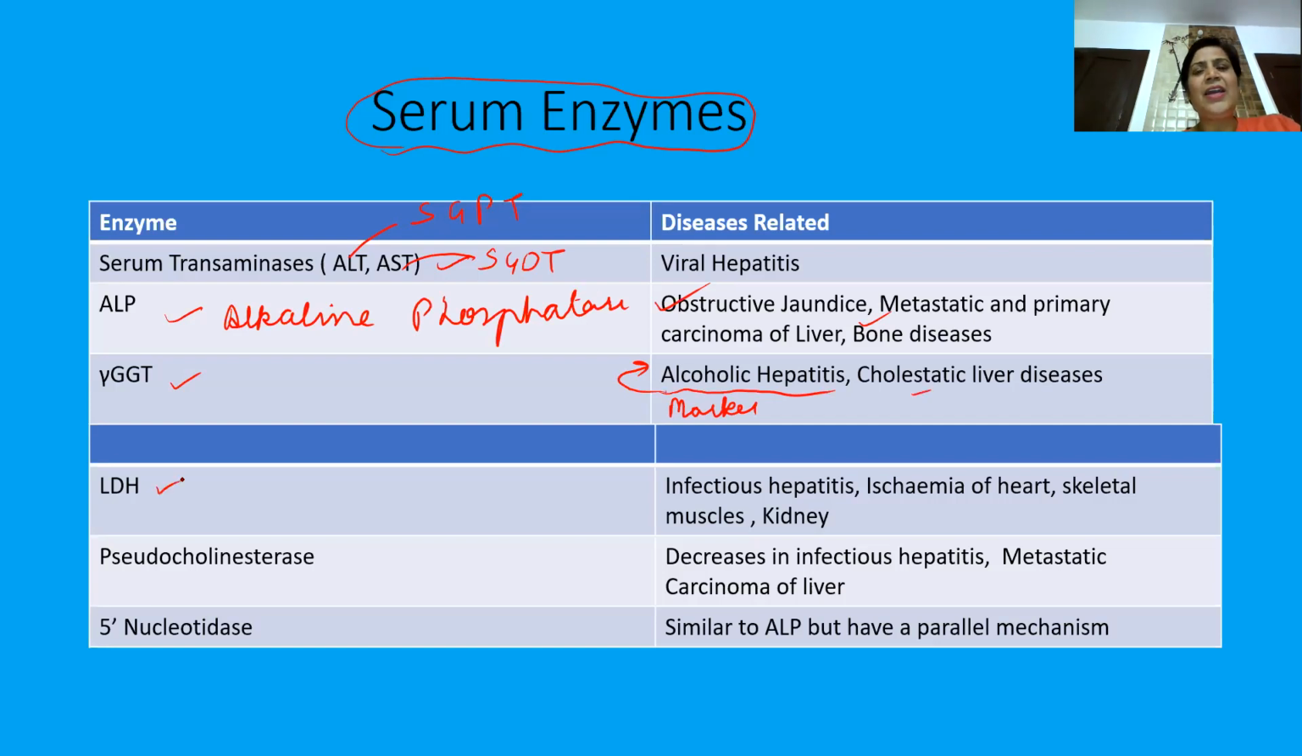Then LDH is not a very important enzyme, and its diagnosis is not carried out, because it is a marker of MI also. So in the liver, it does not play a very important role. Then pseudocholinesterase decreases in infectious hepatitis and is found decreased in metastatic carcinoma of the liver. Then 5' nucleotidase is similar to ALP, with a parallel mechanism. So these are the different enzymes present in the serum, which again are a very important component of LFTs.